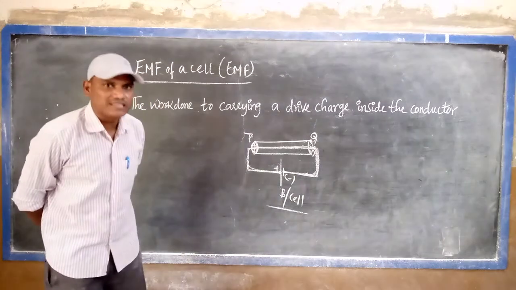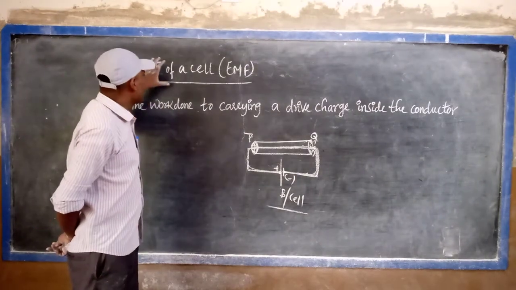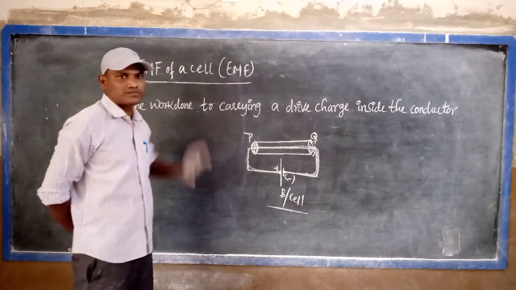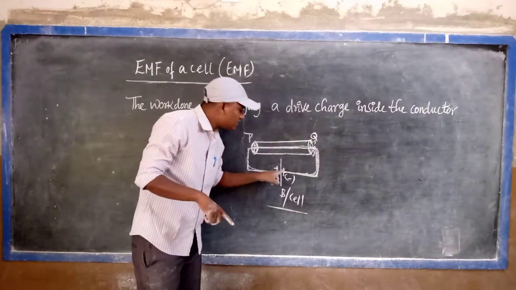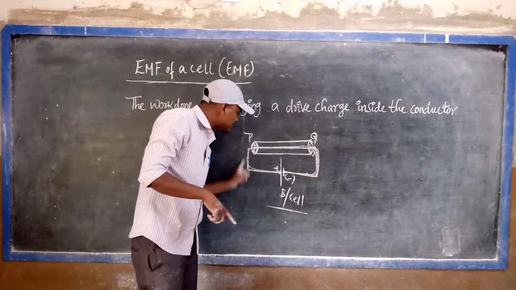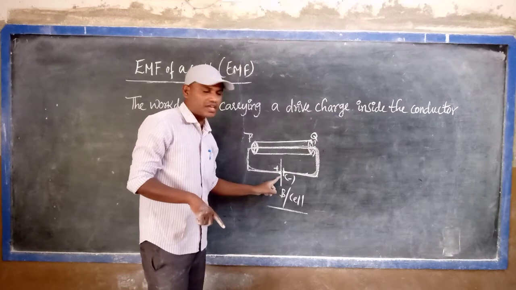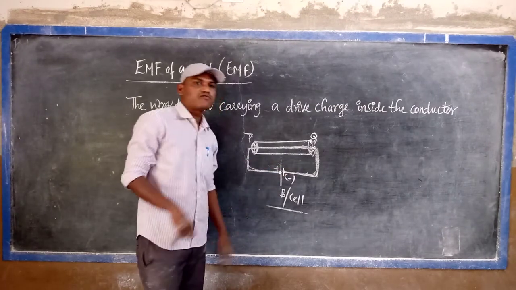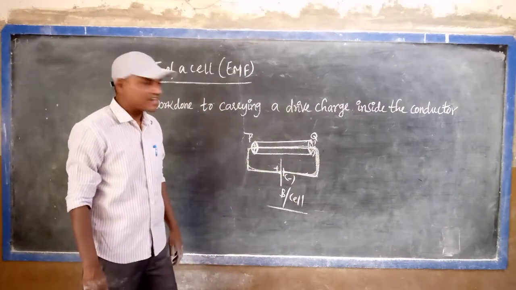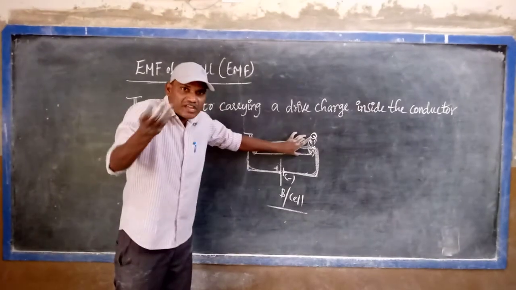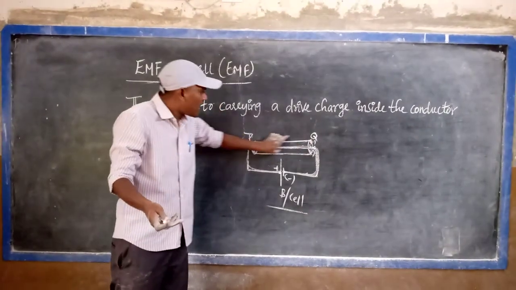How much work is done in this entire circuit is called the electromotive force: the work done to carry a charge through the complete circuit, along with the charge flowing inside the conductor. Inside the conductor, free electrons are already there, and the free electrons carry the charge.